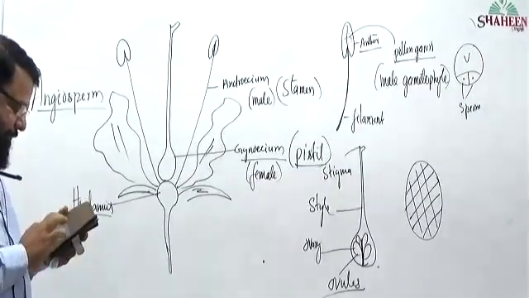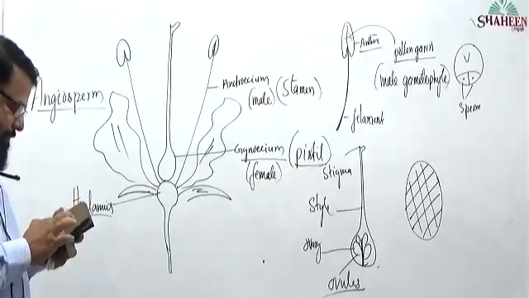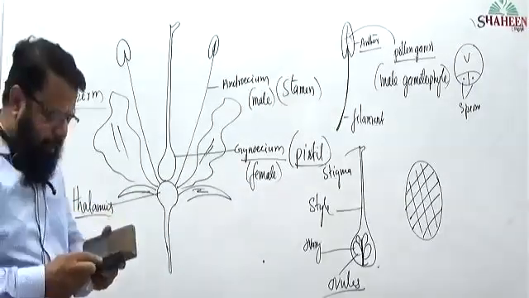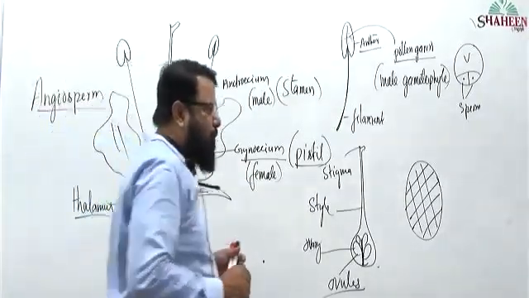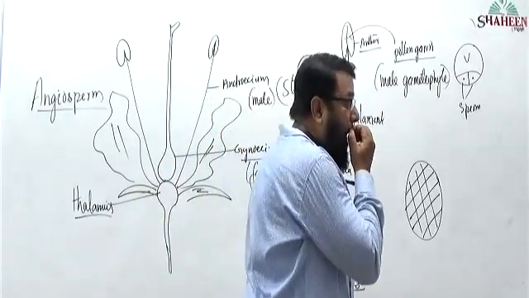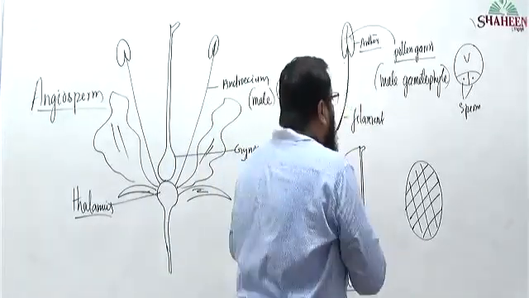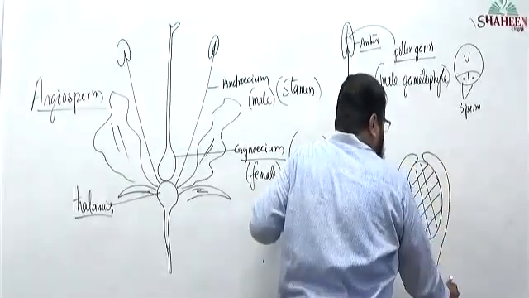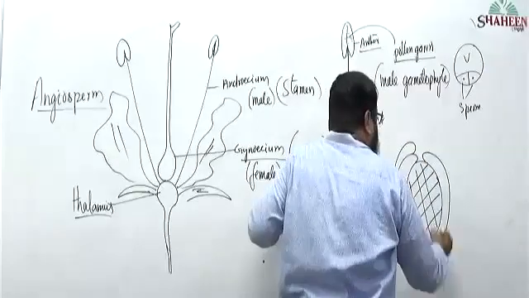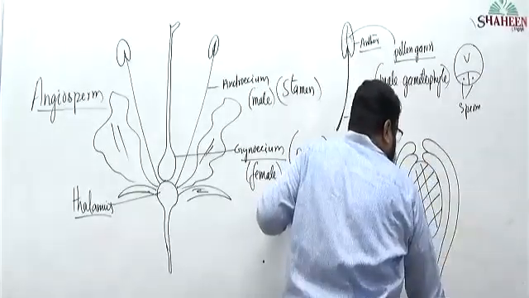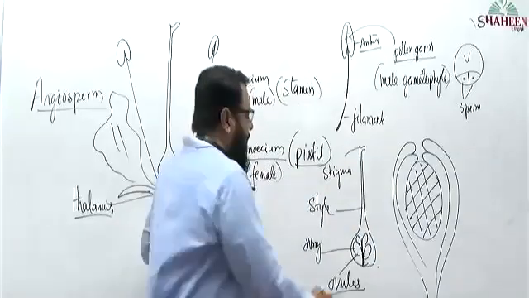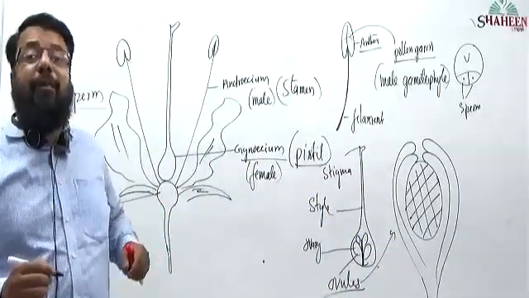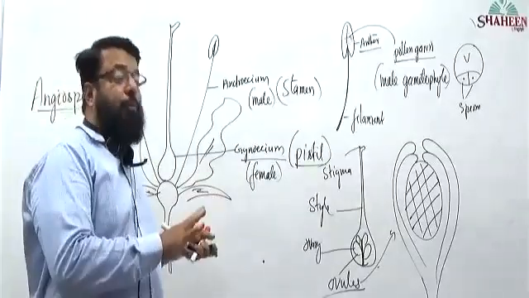Yes, girls, this is nucellus. In the ovule, the central tissue is nucellus, covered by a protective covering that is called integuments. This is one ovule, that is integuments. Now observe, यहाँ पे थोड़ा change in gymnosperm and angiosperm.